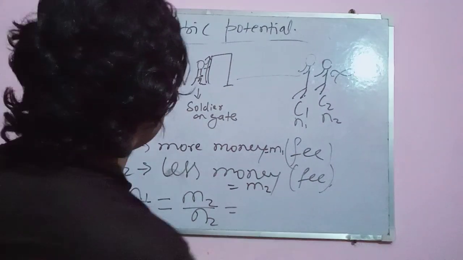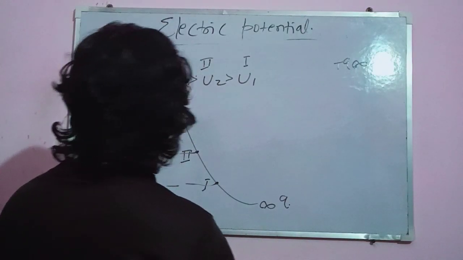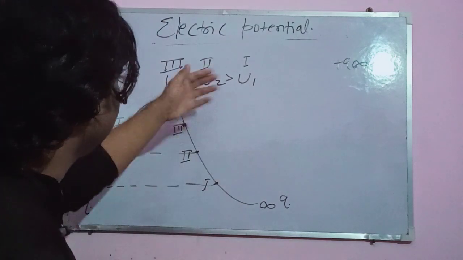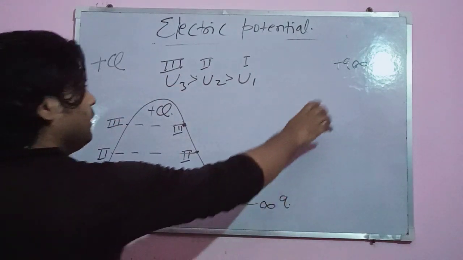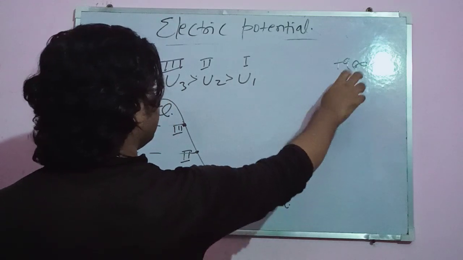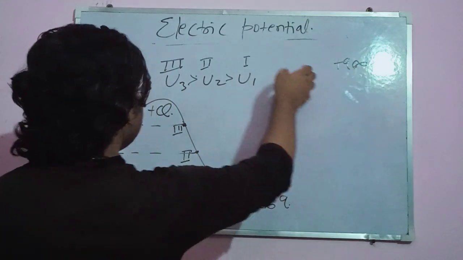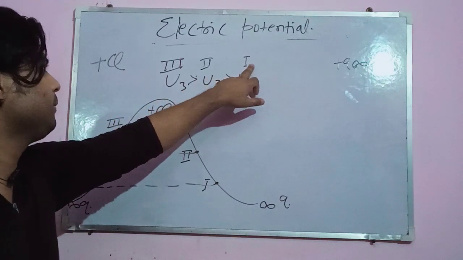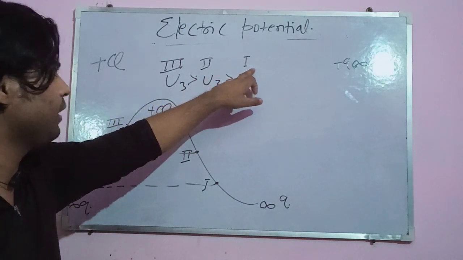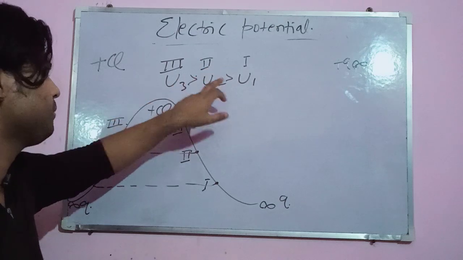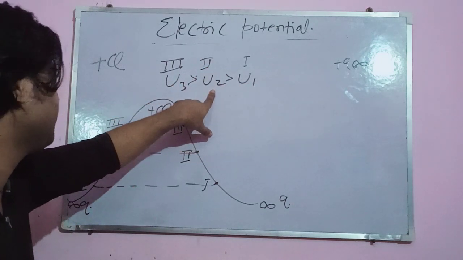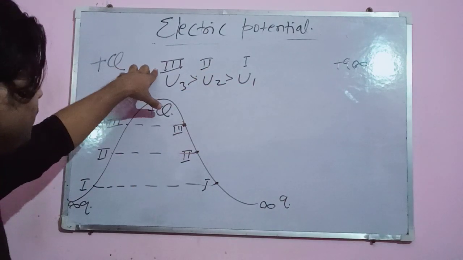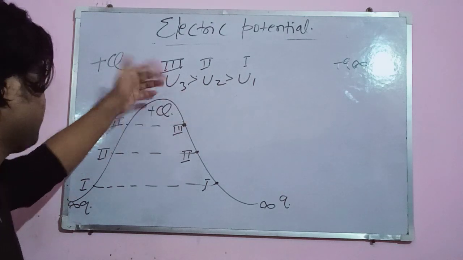Pause it now. As I discussed in a part of this lecture, this q starts from infinity to reach towards plus Q, and requires energy U1 to pass through this point. It requires U2 energy at the next, and to pass the third point it requires U3 amount of potential energy.